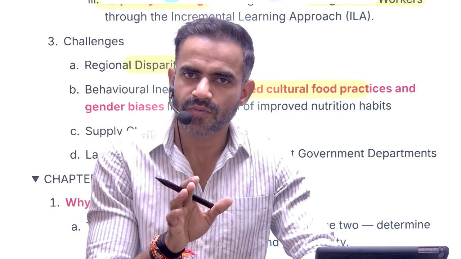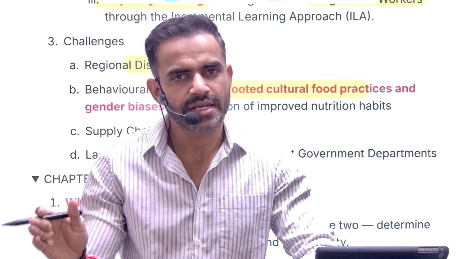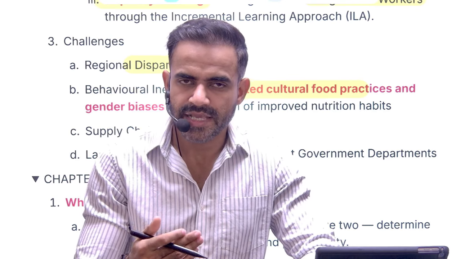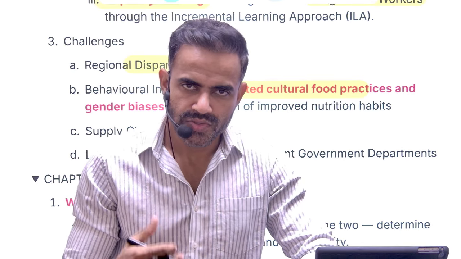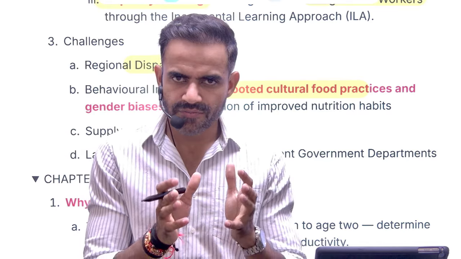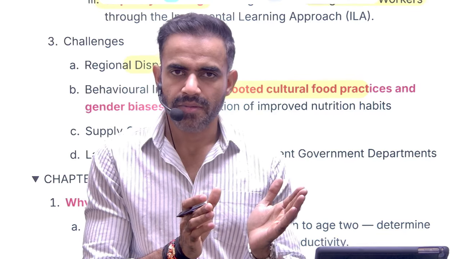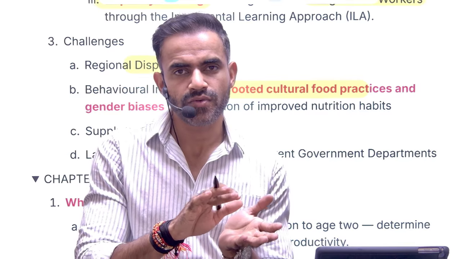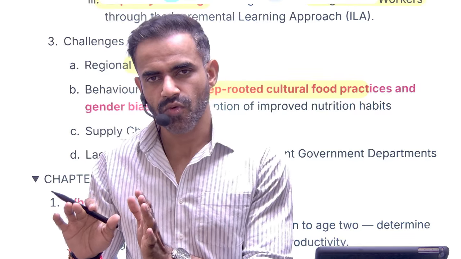So if we provide eggs to them, that will be in conflict with their cultural practices. Now the problem is that it is very difficult to change consumption behavior. Not only about veg and non-veg, even within veg, our diet is biased towards more carbohydrate. So the government will have to shift towards, let's say, more protein intake.